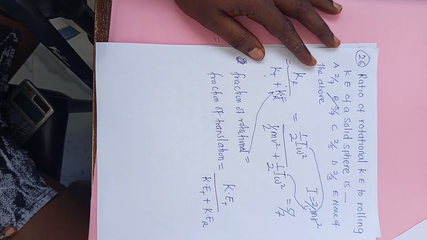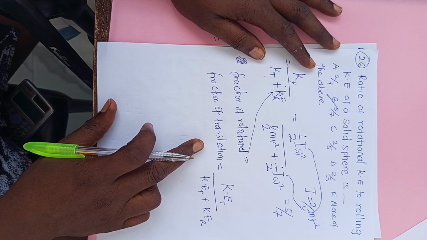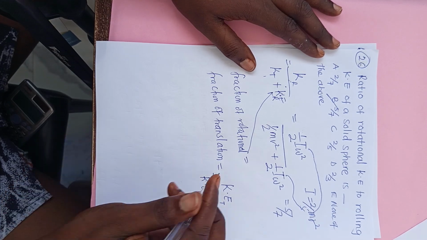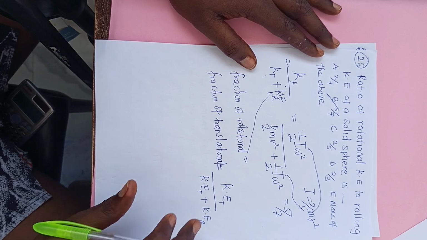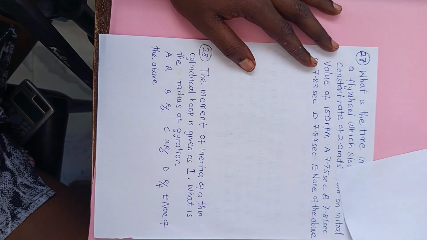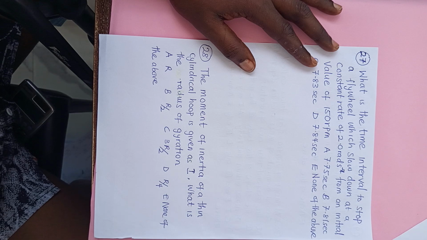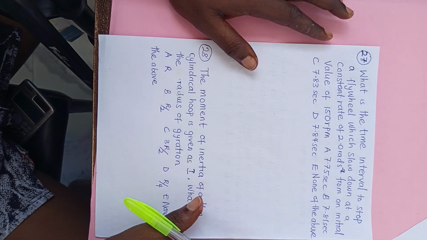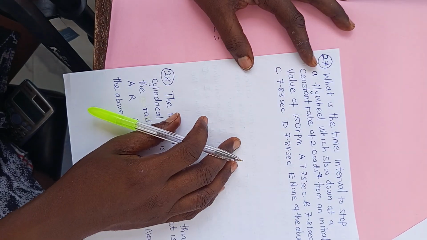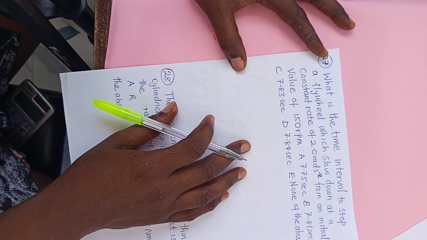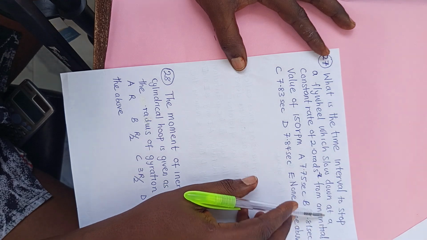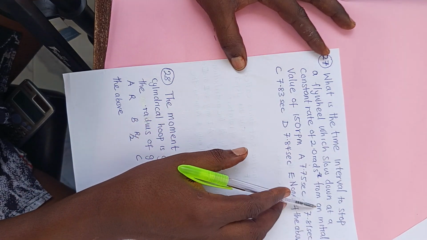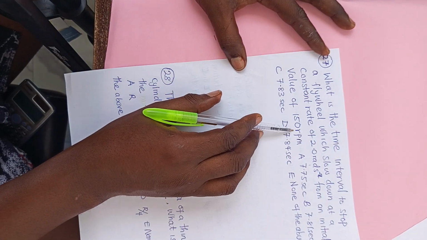While fraction of translational kinetic energy is this particular formula. Now, this other one too, I want you to try it. What is the time interval to stop a flywheel which slows down at a constant rate of this from an initial value of this?